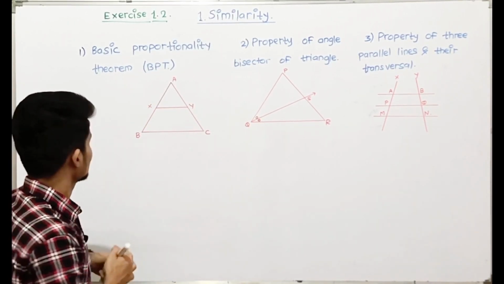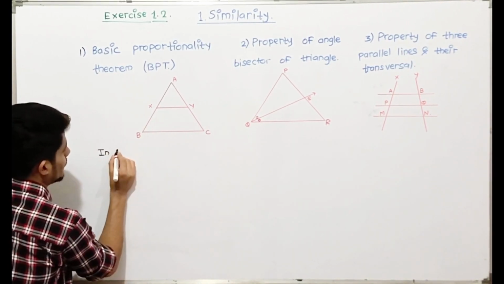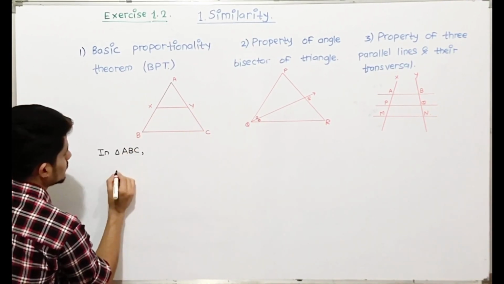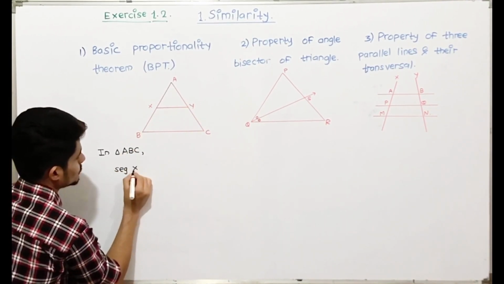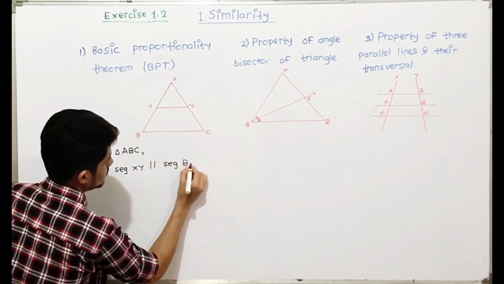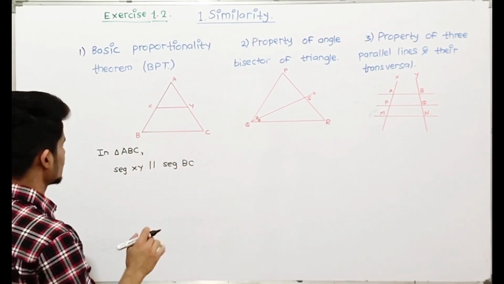So let's see. In triangle ABC, seg XY is parallel to BC.